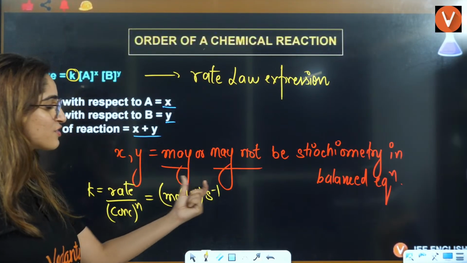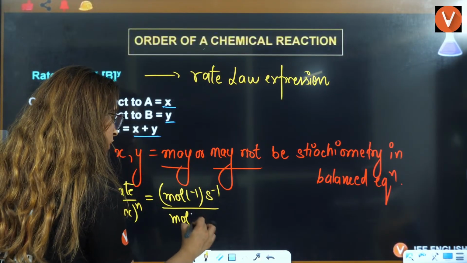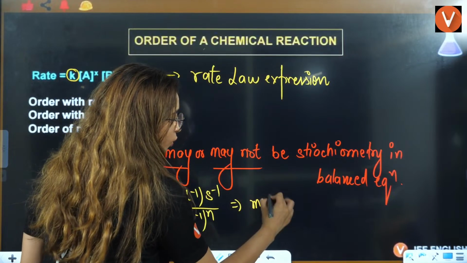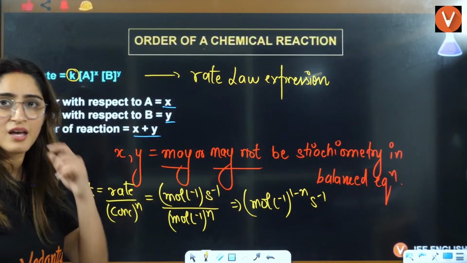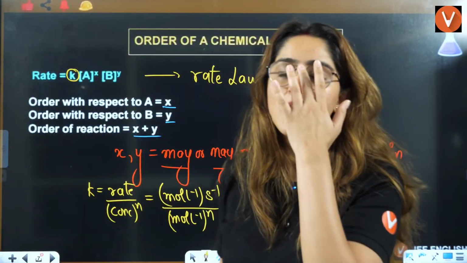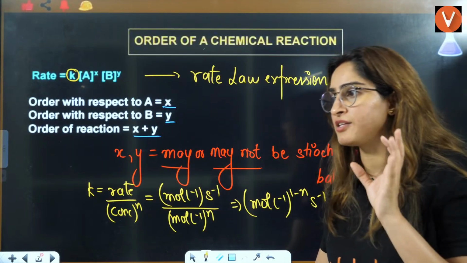Because it is concentration divided by time. And concentration is also mole per liter, and this is n. That's why it becomes (mole per liter) to the power 1 minus n per second. Okay? So that's how you have this formula. That's why we have a general formula, because n is changing. That's why rate constant units are also going to change.